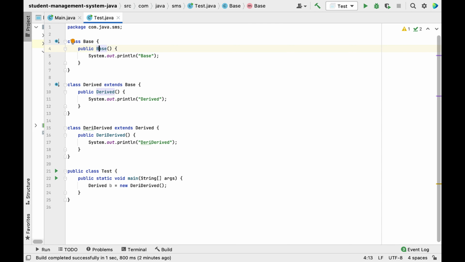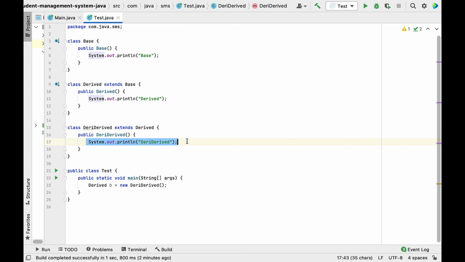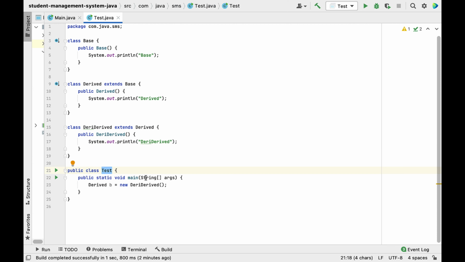We have a base class with a constructor, and within the constructor we have just written System.out.println, printing the base string. Next we have a derived class which extends the base class, and the derived class has a constructor which prints a derived string. Then we have one more class, which extends the derived class, and again it has a constructor which prints a derived string. Now we have a public test class, which has a main method, and here we have just created an object of derived with a parent class reference.